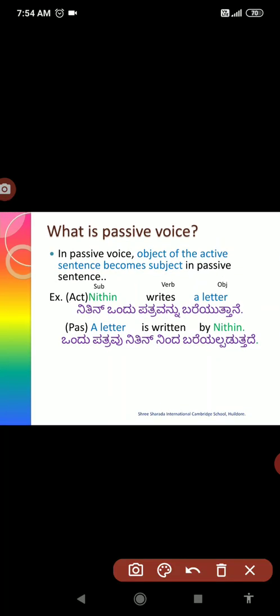See, letter is an object in active voice. That object we have taken into the place of subject. That's why we said active voice is in the form of SVO format, so we need to change it into OVS format. So, a letter. Here we have some changes. We can notice that we have some changes in the verb. Here writes, we changed it into is written.